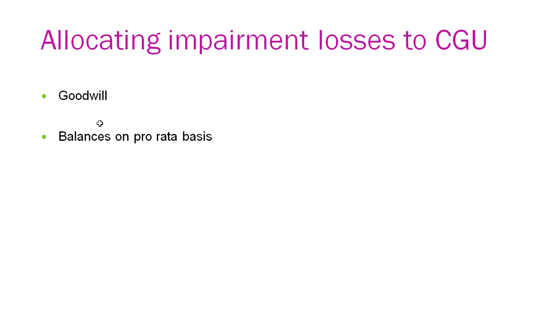So for example, if the carrying value is 12,000 and the recoverable amount is 10,000, the impairment loss has to be adjusted first against the goodwill, which was 10,000, and the balance of 2,000 we have to adjust pro rata on the balance of the other assets. So for example, I'm taking one example for understanding.